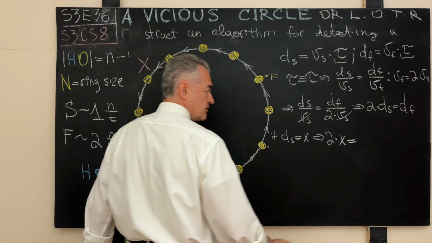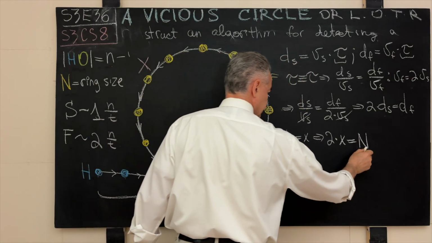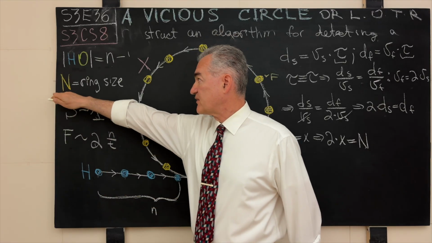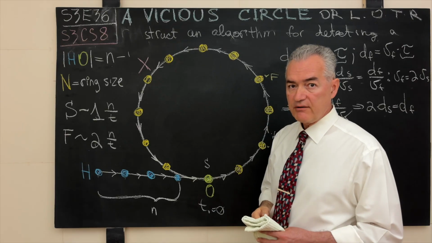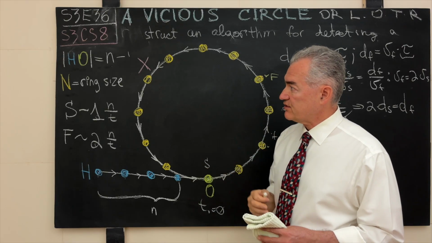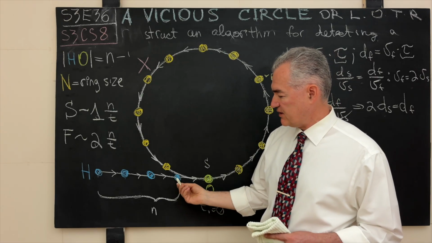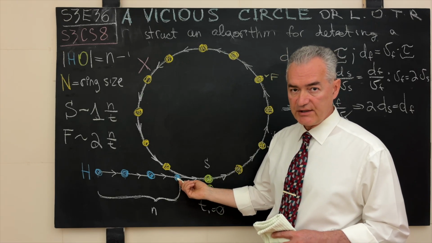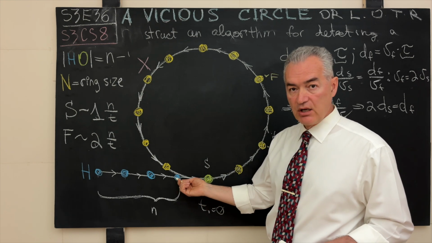So it will cover n. Remember, what is n? N is the size of the ring, or the number of nodes in that ring. And in order to partition our ring into these sizes correctly, we had to say that the non-corrupt portion of the linked list, or the classical linked list, has n nodes in it.